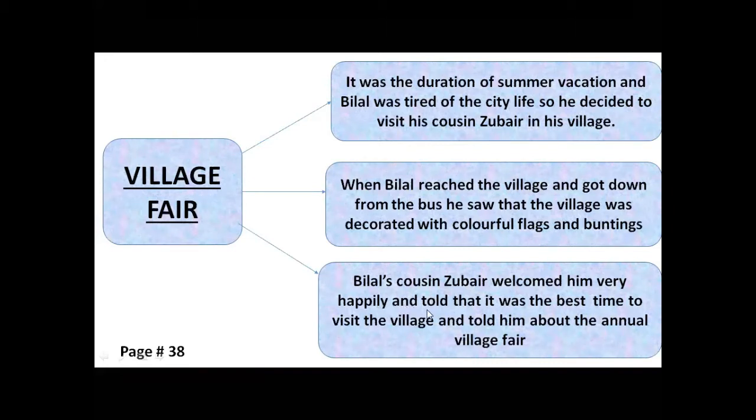In your textbook, it is written, Zubair welcomed Bilal with open arms. Open arms means very happily, wholeheartedly. And then he told him that it was the best time to visit the village and told him about the village fair. So what is written in the first two paragraphs, that during the summer vacation, Bilal was very tired and bored of the city life,